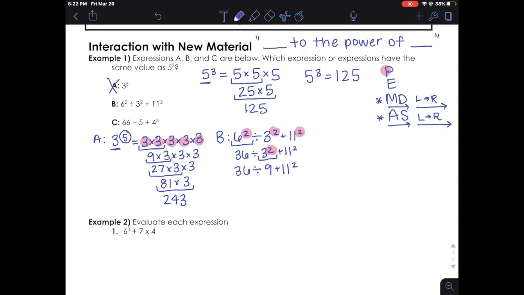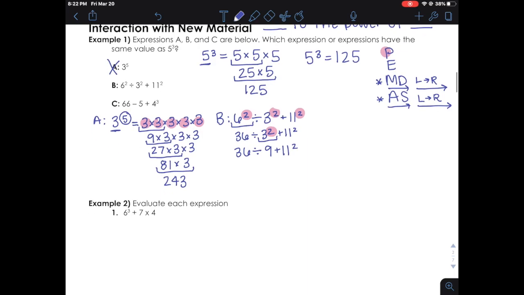I'm rewriting my expression after each step. We have one last exponent to do, so let's go ahead and solve that. 11 squared is the same thing as 11 times 11, which equals 121. Always rewrite after every step.